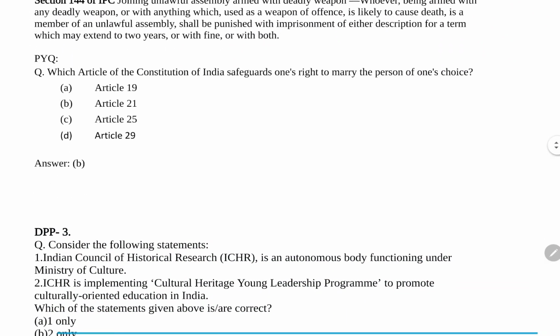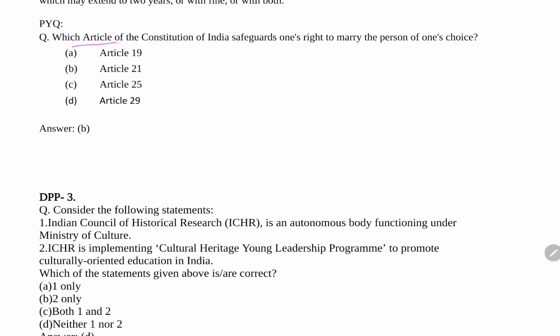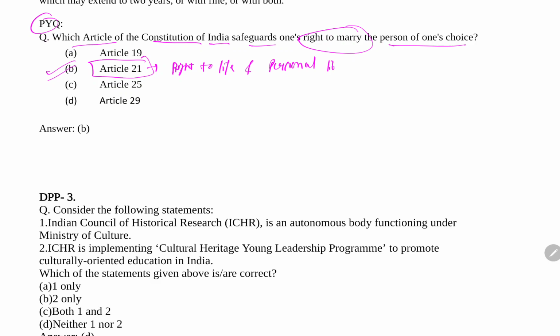Now moving forward to the next question: which article of the Indian Constitution safeguards one's right to marry a person of one's choice? This is one PYQ, meaning it was asked in a previous year's question. The correct answer for this PYQ is option B, Article 21. Article 21 is the right to life and personal liberty. So the right to marry comes under this right to life.